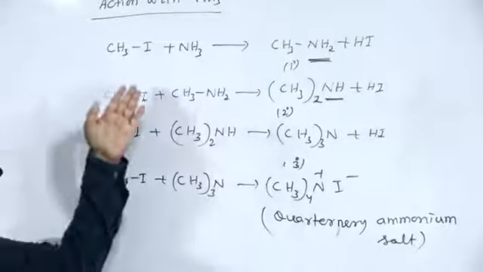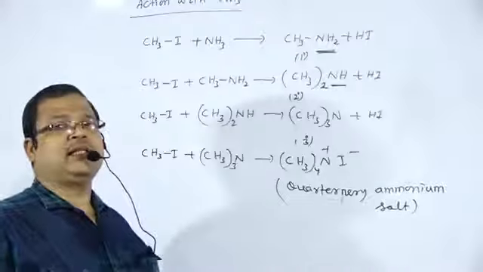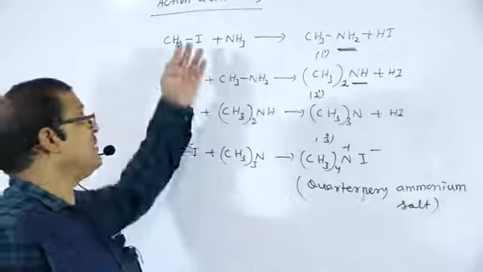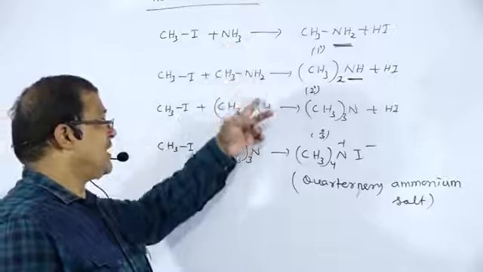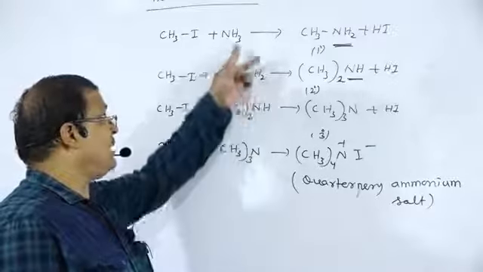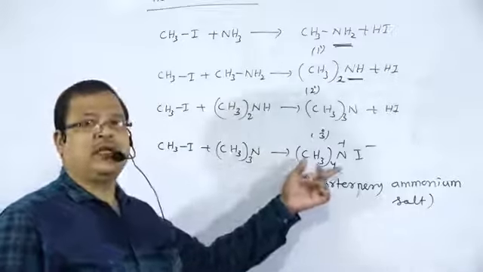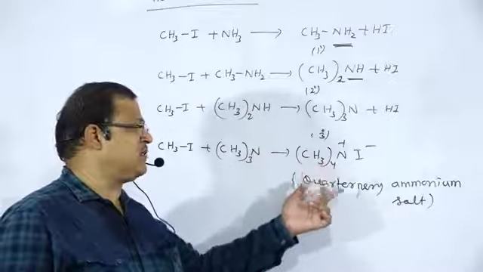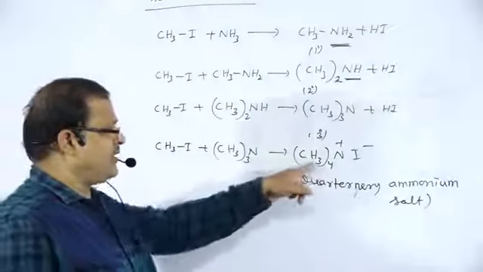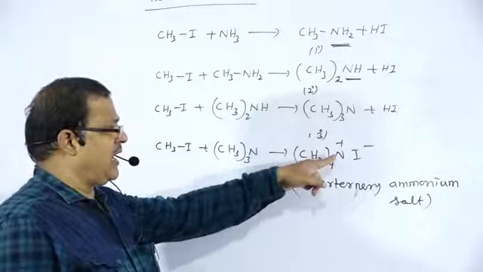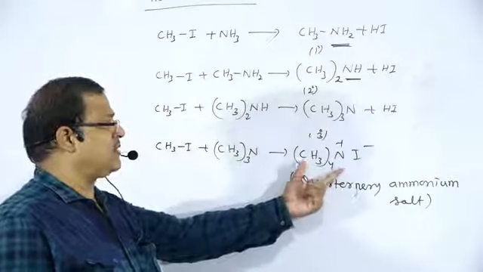So in the nucleophilic substitution reaction of alkyl halide with ammonia, all the hydrogen atoms are replaced by alkyl groups, and the reaction continues till there is the formation of quaternary ammonium salt, that is tetramethyl ammonium iodide.